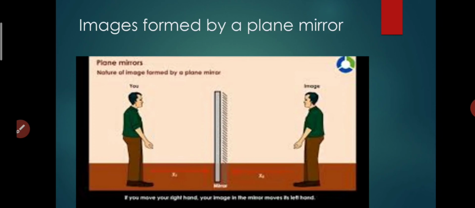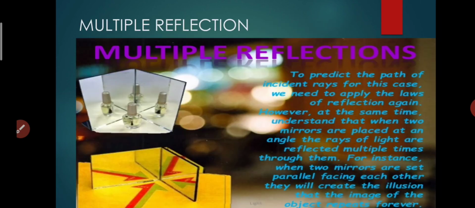That one is the second equation. Now, if only one change is there, that if you move your right hand, then what happens? In your image in the mirror, it seems that you are moving your left hand. That is called lateral inversion. Understand, students? Now the next topic is multiple reflection.